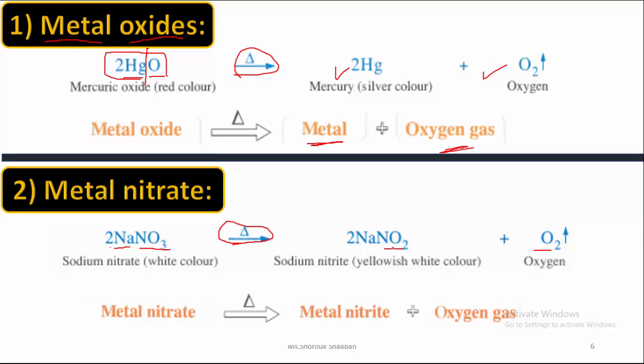As you can note here in these two examples, metal oxides and metal nitrate, both of them give us oxygen gas, but the other compound is different, because in case of metal oxide it will give us the metal, but in case of metal nitrate it will give us metal nitrite.